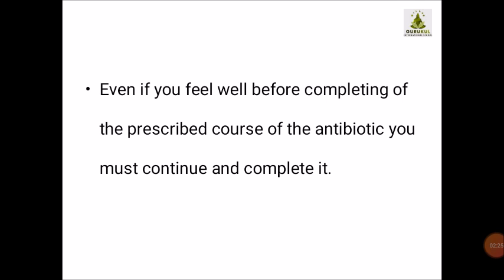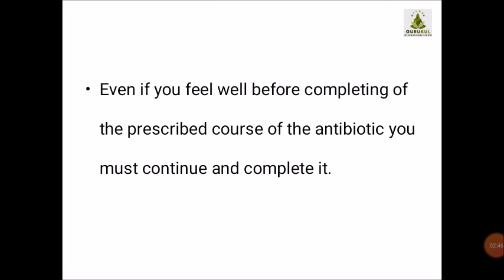Many times what happens, we have recovered from the disease. So then what we do, whatever the prescription is given by the doctor, we don't strictly follow it. We think, okay, now I have recovered, so no need to continue the medicine, and we stop consuming the medicines in between. That thing should strictly be avoided.